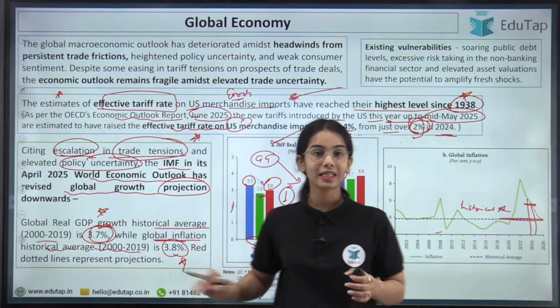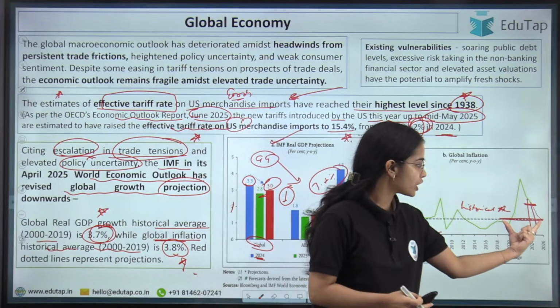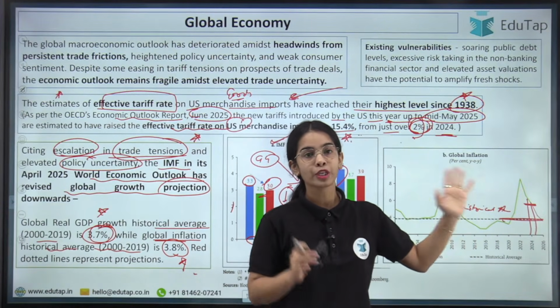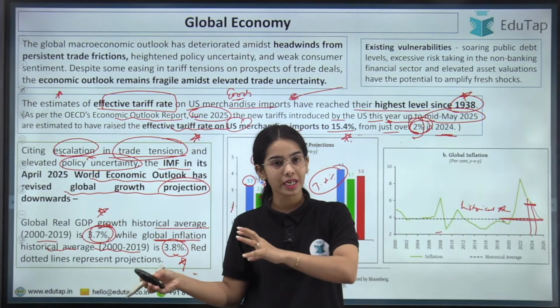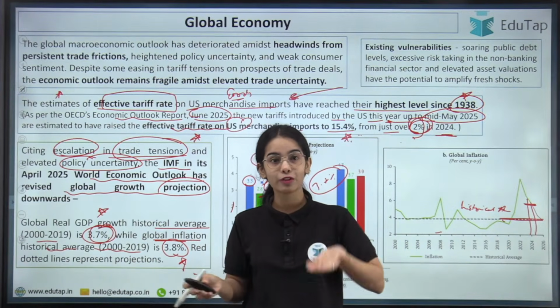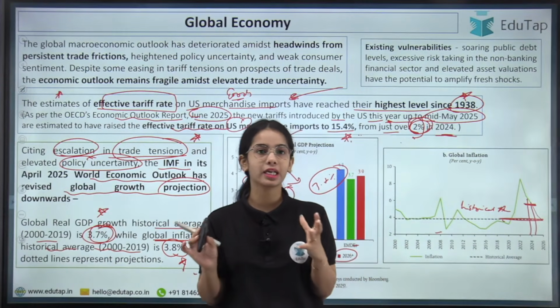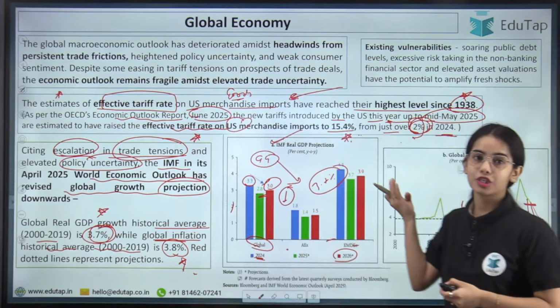So you can understand that as compared to the historical average, the inflation currently is quite high at the global level. Okay, so the real GDP growth is lower as compared to the historical average, and the inflation is higher as compared to the historical average. So this is showing a problematic trend. The growth is low and the inflation is high.